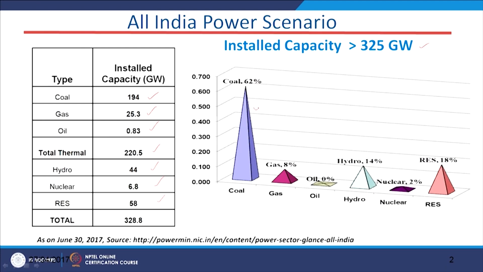In this figure, coal is around 62% and renewable sources 18%. So our target is to increase the power generation from renewable energy sources, not from coal based systems.